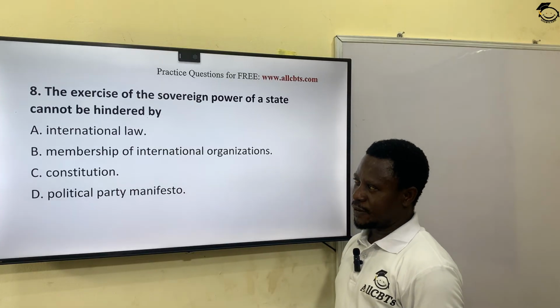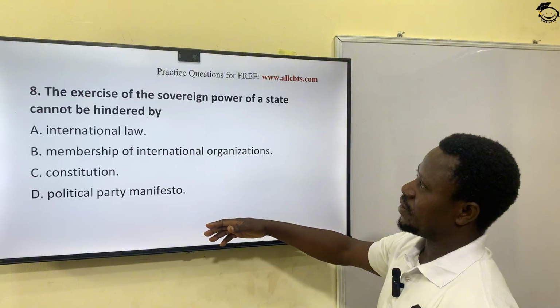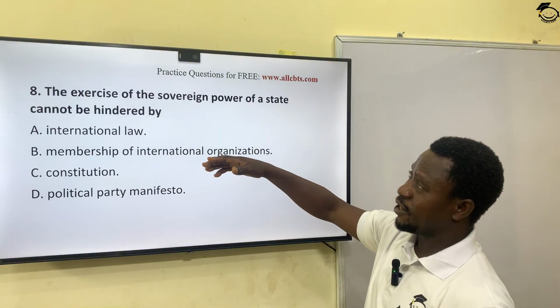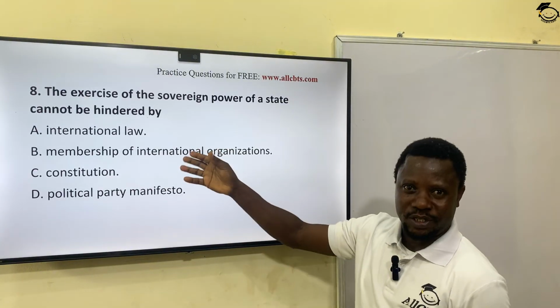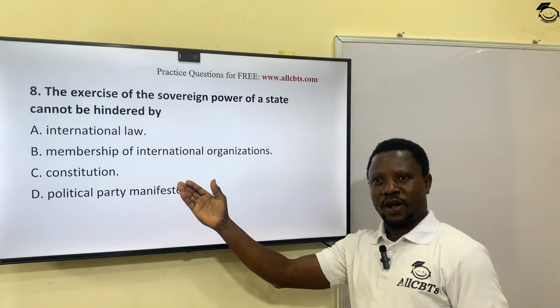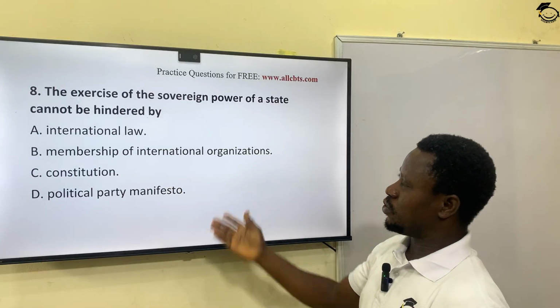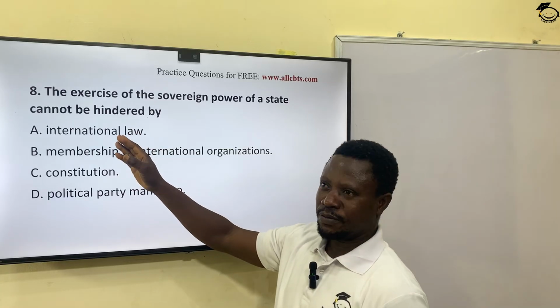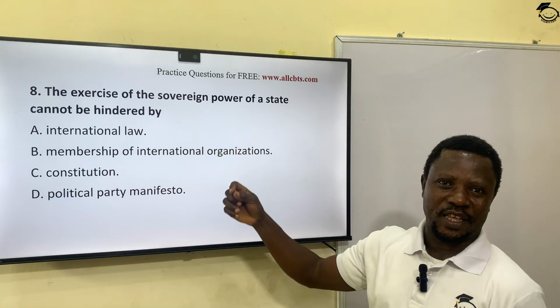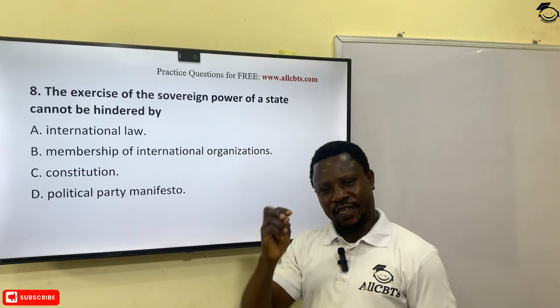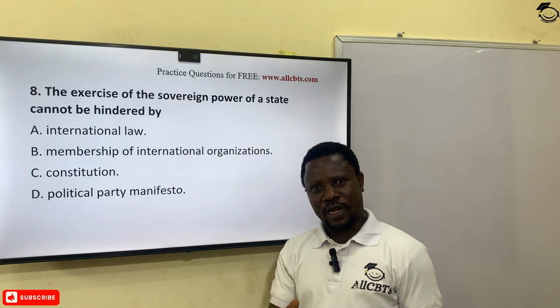How and why? So, which of these can be stopped? That's what we are saying, cannot be stopped. Which one cannot be stopped? The operation of sovereign power. International law. Most constitutions of states were tweaked to follow the pattern of international laws, right?